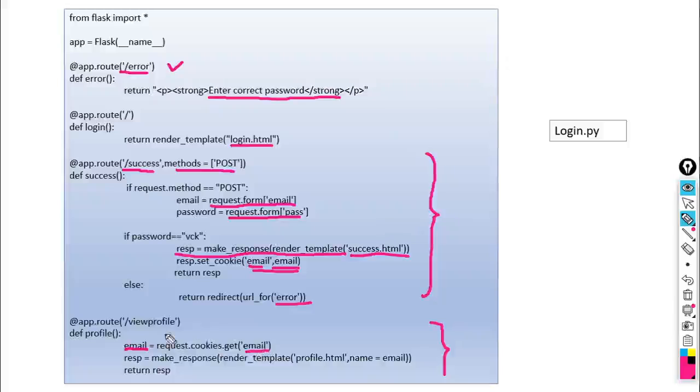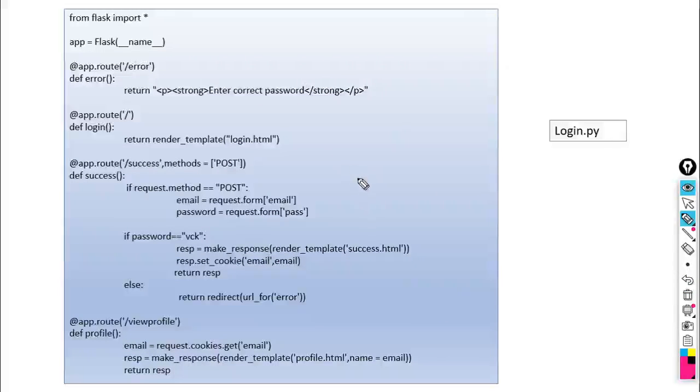So how many URLs are there? /error is there, home URL is there, /success is there, and /view profile is there. With the help of this, we can write a script to enter email ID and password. We can set our email ID in the cookie, and we can retrieve whatever data is stored in the cookie.